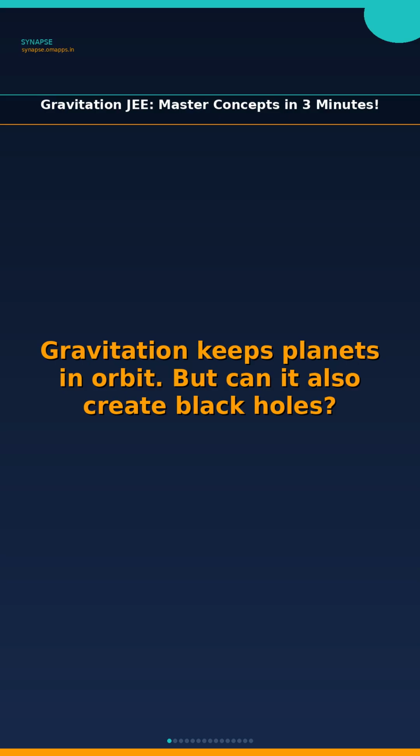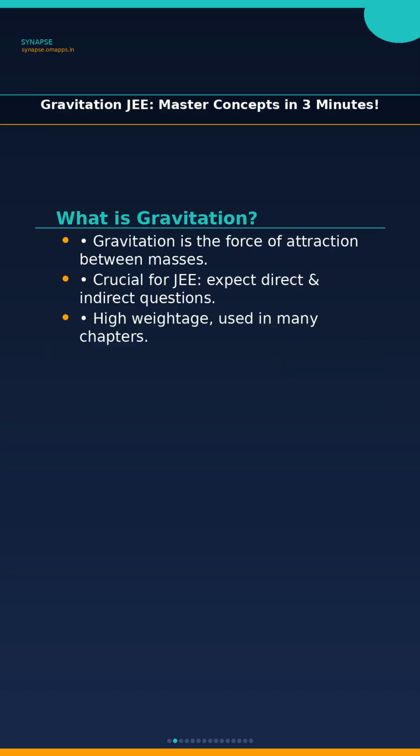Hey there, physics enthusiasts. Did you know that you actually weigh a tiny bit less at the equator compared to the poles? That's gravitation at work, and it's full of surprises. Let's explore. So, what exactly is gravitation? In simple terms, it's the force that attracts any two objects with mass towards each other. This force is why apples fall from trees and why planets orbit the sun. It's super important for JEE, so pay close attention.